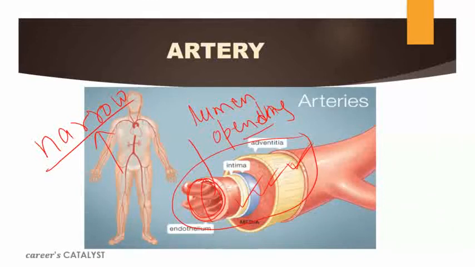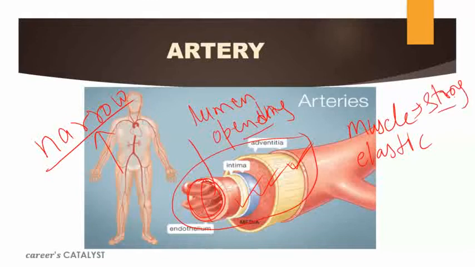Now, if we talk about the walls of the artery, it is made up of muscle tissue and elastic tissue also. The muscle tissue makes the wall of the artery strong. And the elastic tissue, obviously, makes it elastic. Because of that, the wall of arteries can resist the pressure exerted by the blood traveling through it.